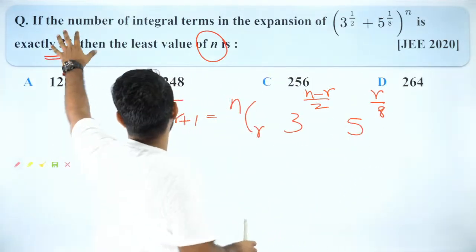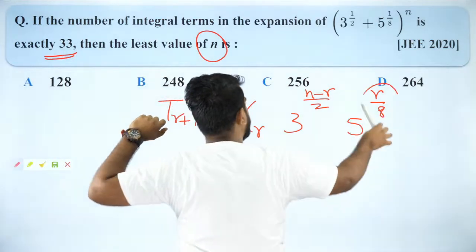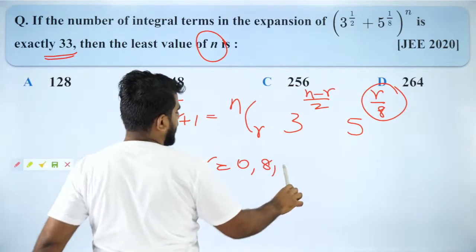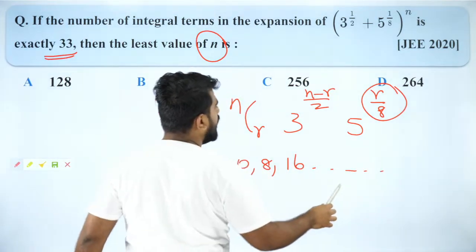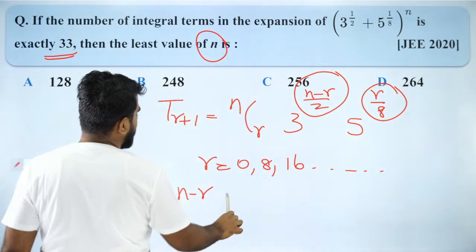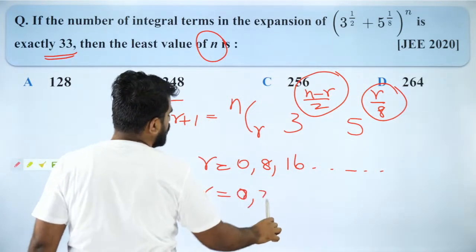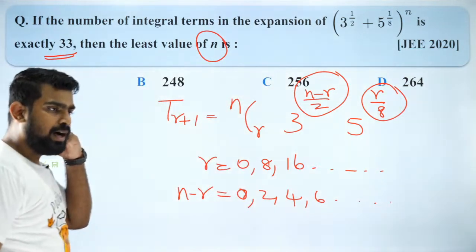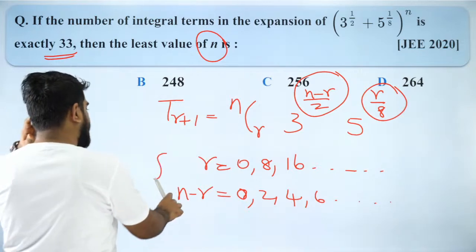So if it has to be an integer, then r should be divisible by 8. And n minus r should be divisible by 2, so n minus r should be 0, 2, 4, 6 and so on. Now I cannot check both of them, right?